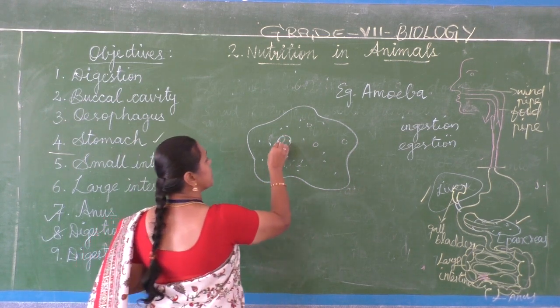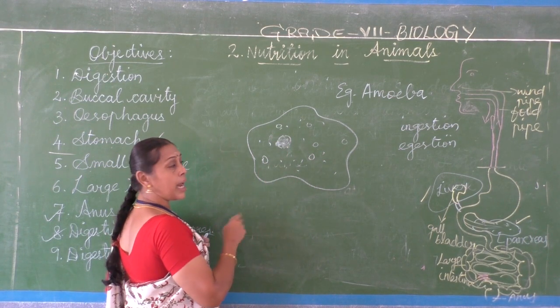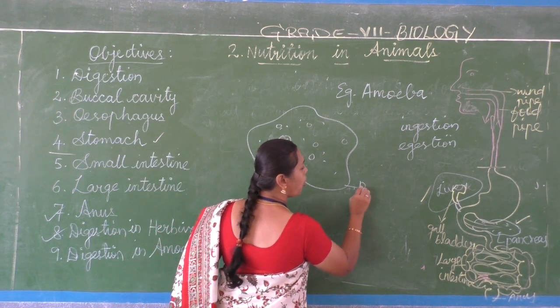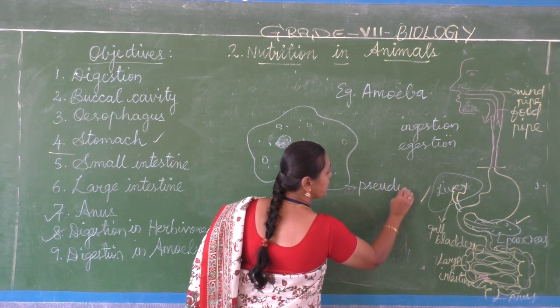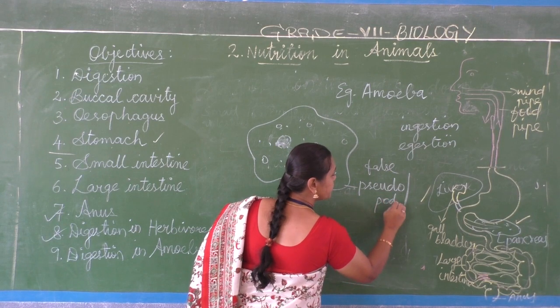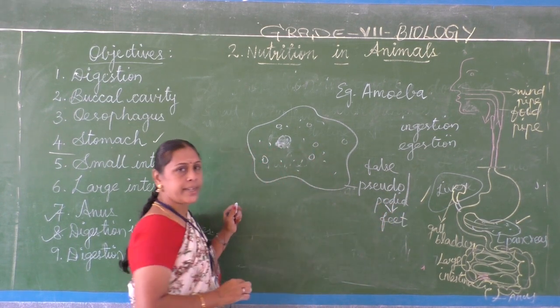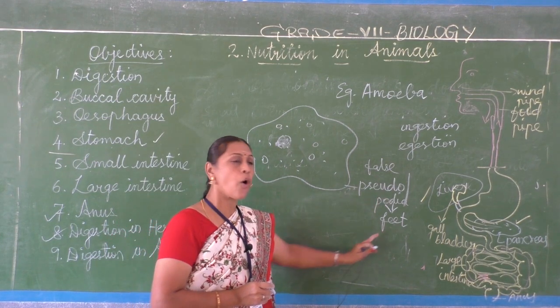They will produce false feet called pseudopodia. Pseudo means false, podia means feet. So pseudopodia means false feet.